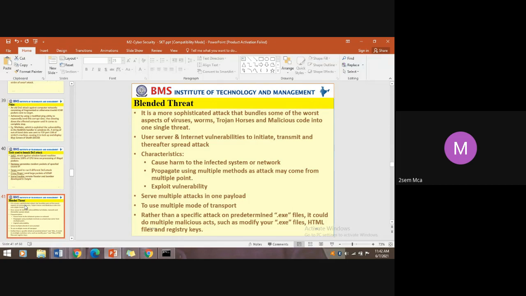So the characteristic is that it causes harm to the infected system or network. Not only the infected system, since that system is connected over the network. That's why you should be careful while clicking malicious links on websites, because it may not only affect you, it is going to affect the entire organization's network. There are some very sophisticated defending systems that help control this.